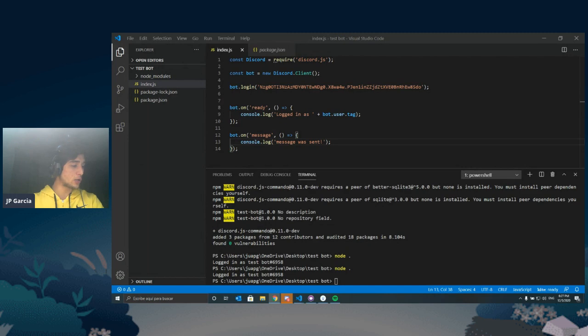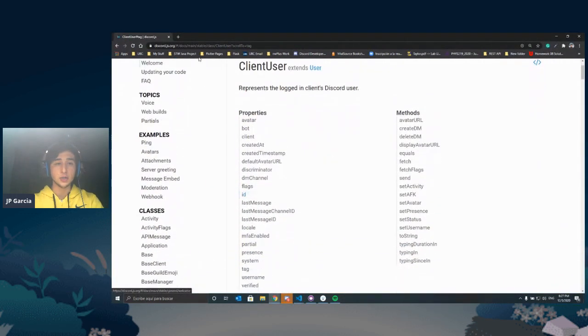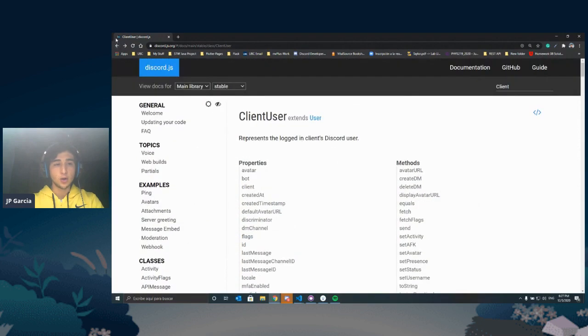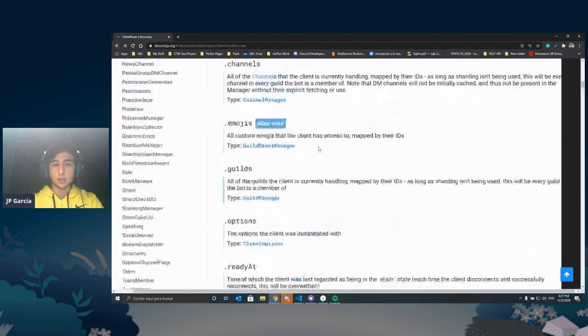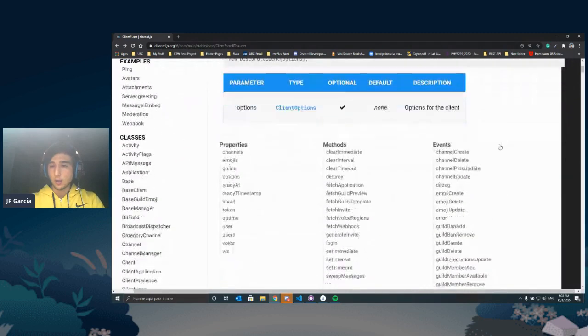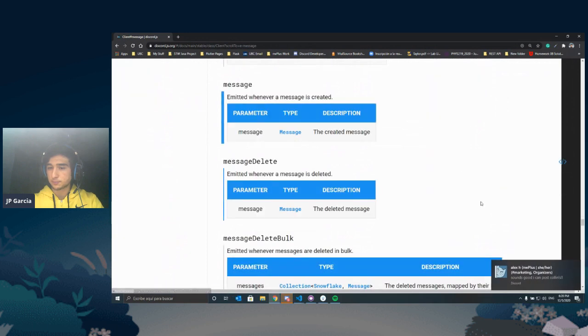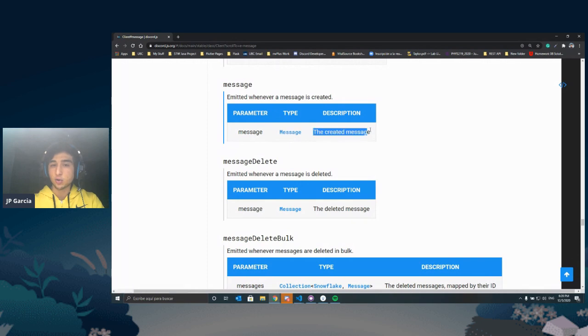If we go to the documentation, get used to me saying documentation, so we're gonna use it a lot. If we go back, we're currently on client user. We want to be on client. Excellent. One of the events, as you might have guessed, is message. And it tells us emitted whenever a message is created. So that's great. But then it says that there's a parameter of type message, the created message.